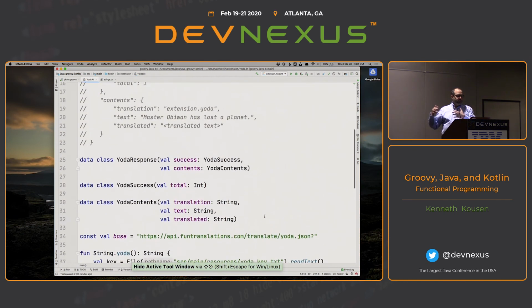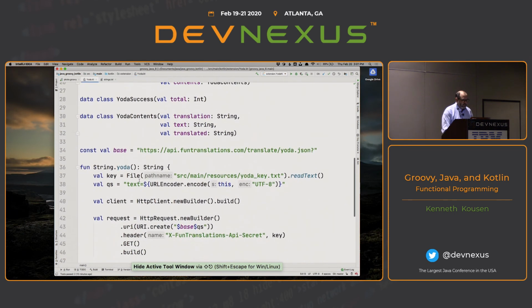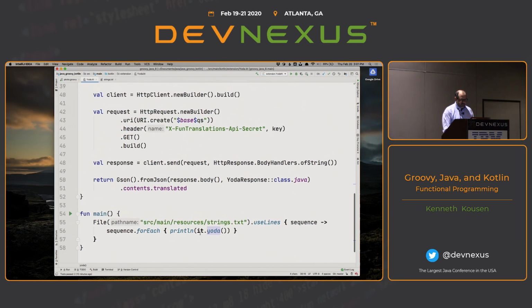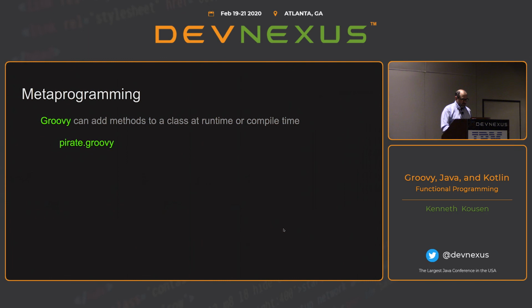Okay, so at any rate, you can do metaprogramming in Kotlin too. What I've done is I've taken the string class and added a Yoda method to it, so that down here, when I invoke these things, I'm invoking the Yoda method on each string. And I'm using the useLines method, which produces a sequence of all the lines and then closes the file automatically. So nice, comfortable mechanism there. Okay, couple last quick ones.